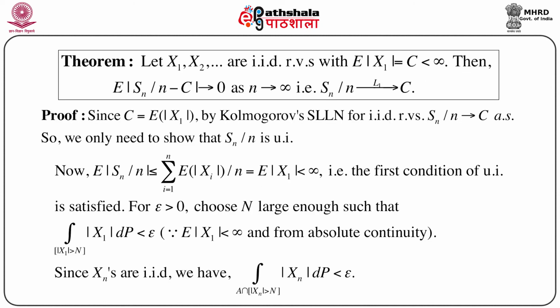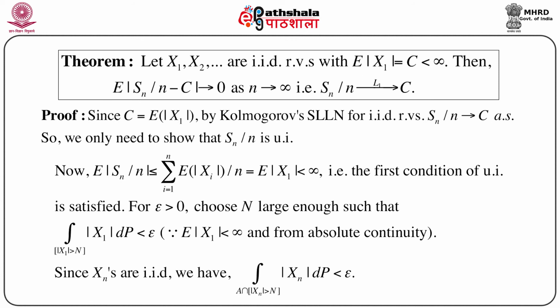Now let us consider one small consequence of this, stated as another theorem. Let x1, x2, ..., xn be IID random variables with expectation of mod x1 equal to c, less than infinity. Then expectation of mod Sn by n minus c goes to 0 as n goes to infinity, which implies that Sn by n converges to c in L1.